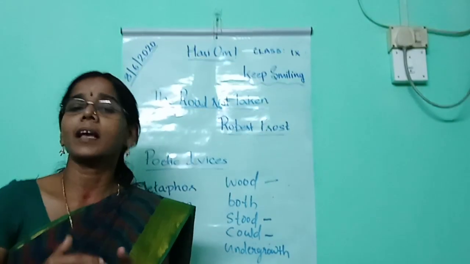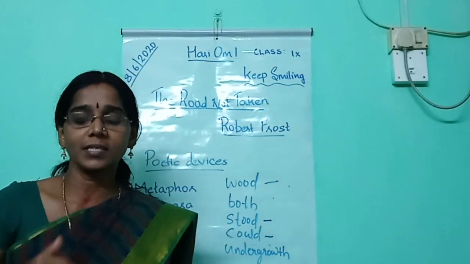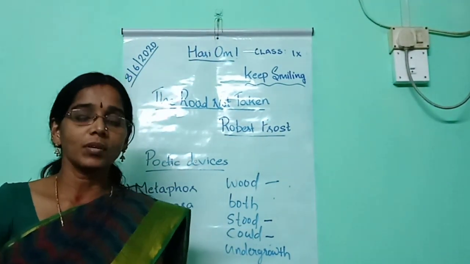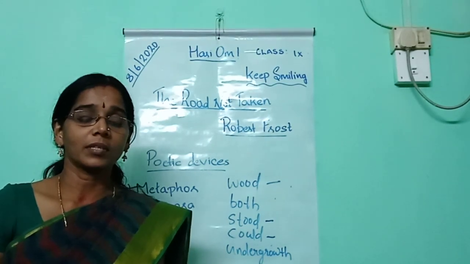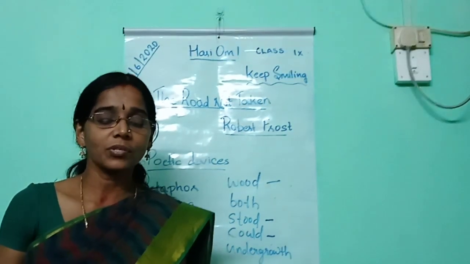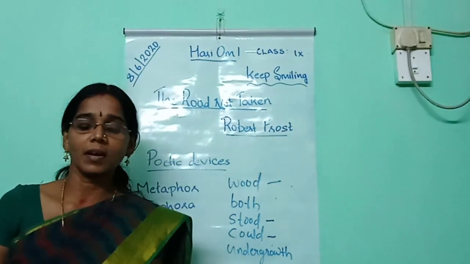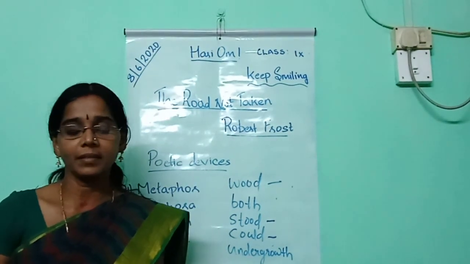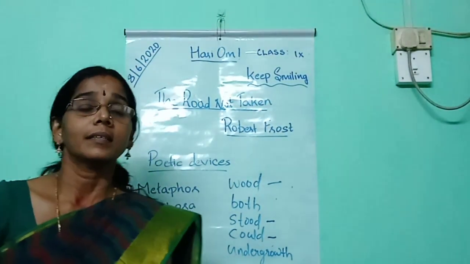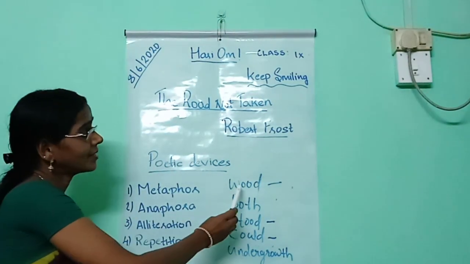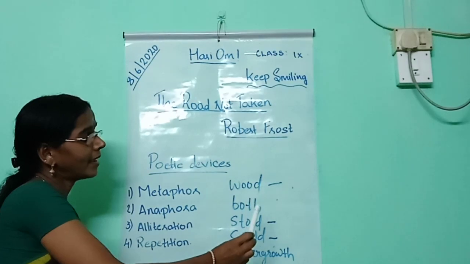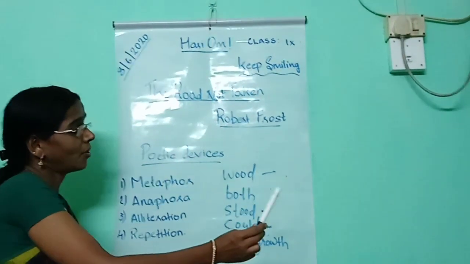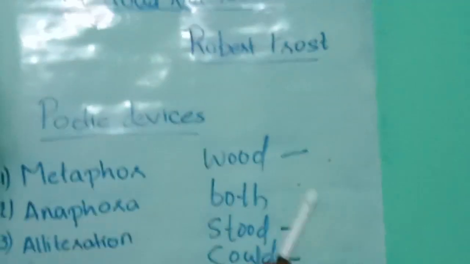Now let's see the rhyme scheme of the poem. Listen to the first stanza. Two roads diverged in a yellow wood, and sorry I could not travel both, and be one traveler, long I stood, and looked down one as far as I could, to where it bent in the undergrowth. Listen, the first line ends with the word wood, the second line ends with the word both, the third line ends with the word stood, and the fourth line ends with the word could, and the last line ends with the word undergrowth.